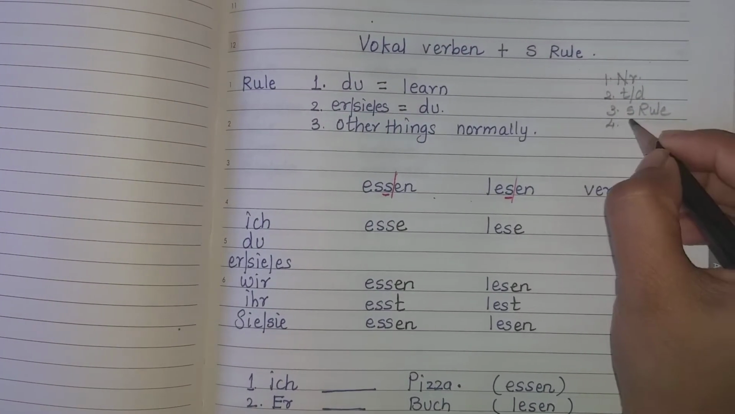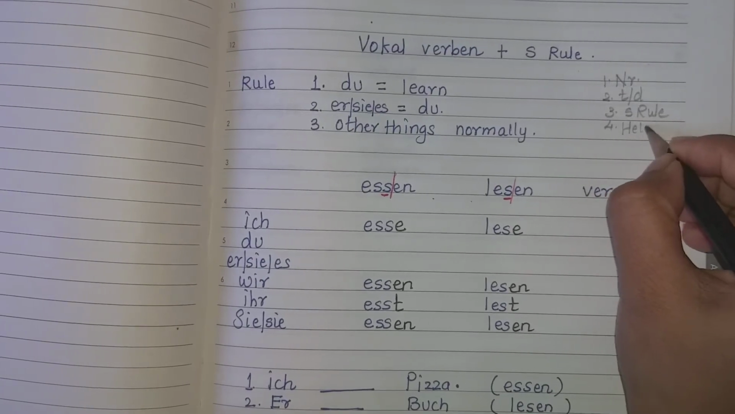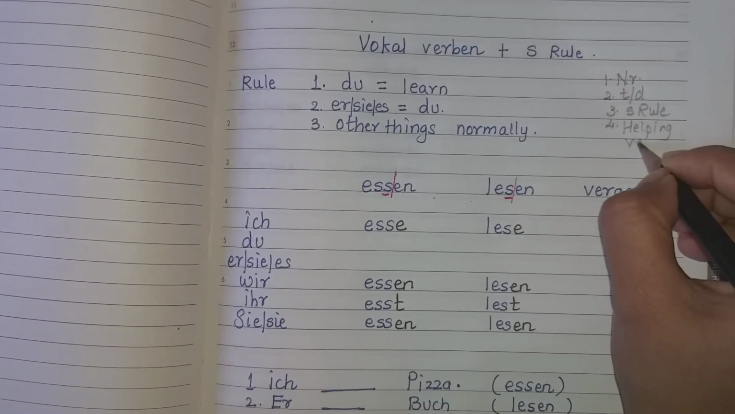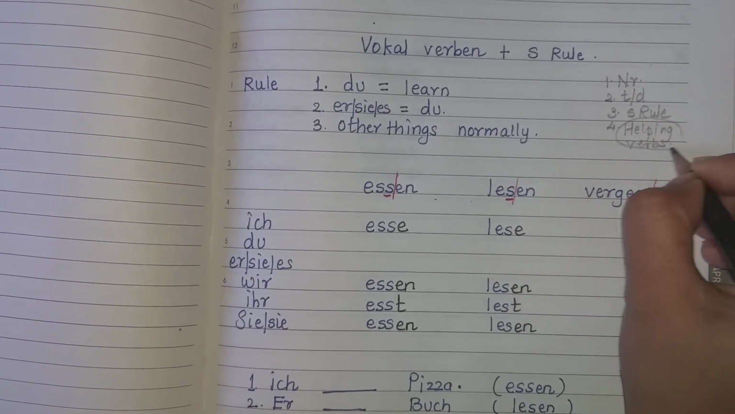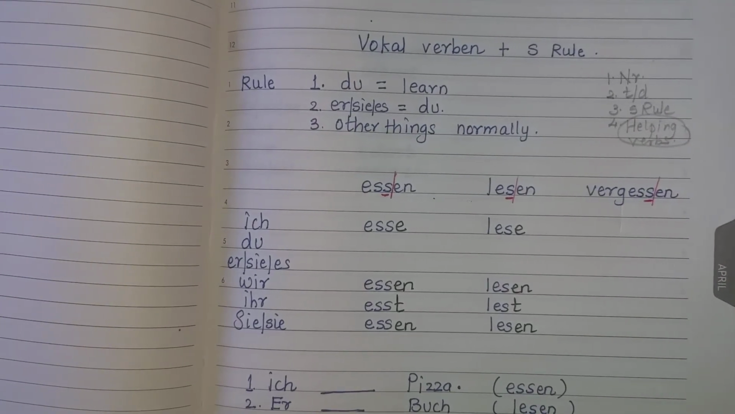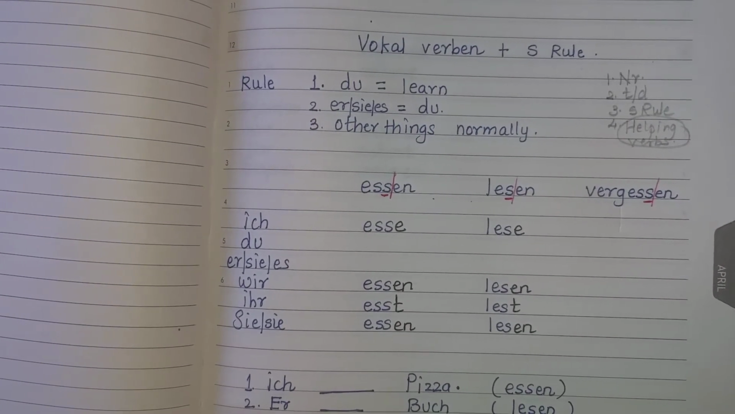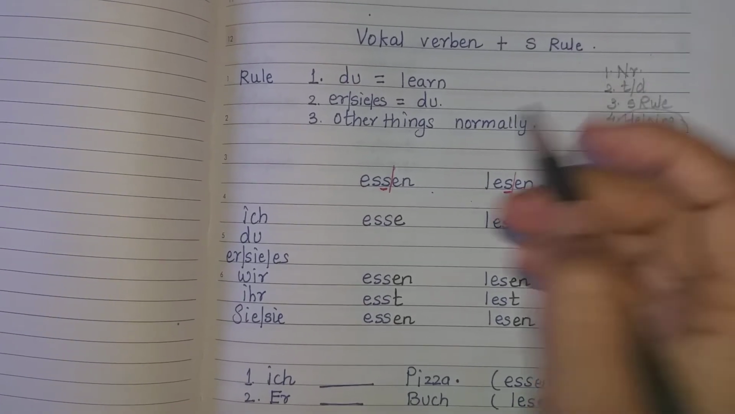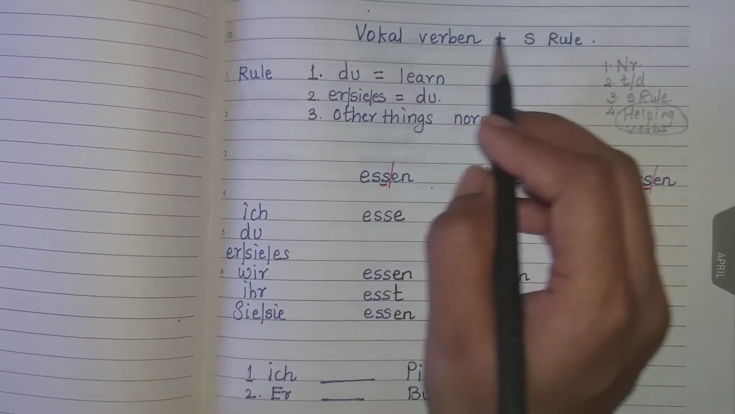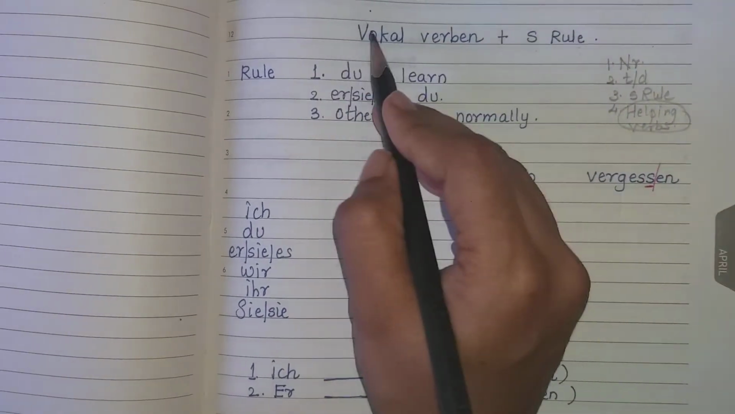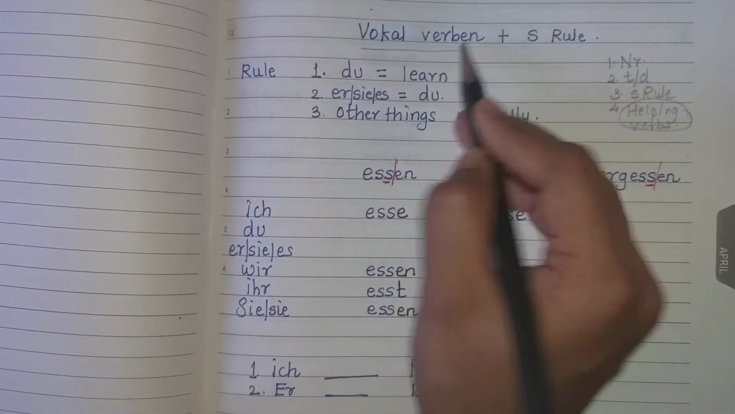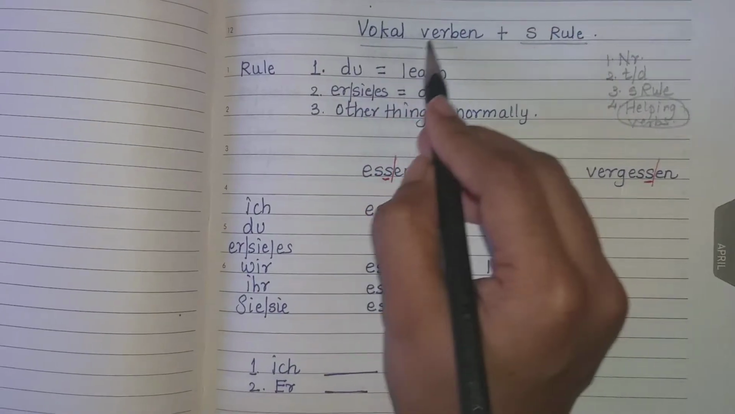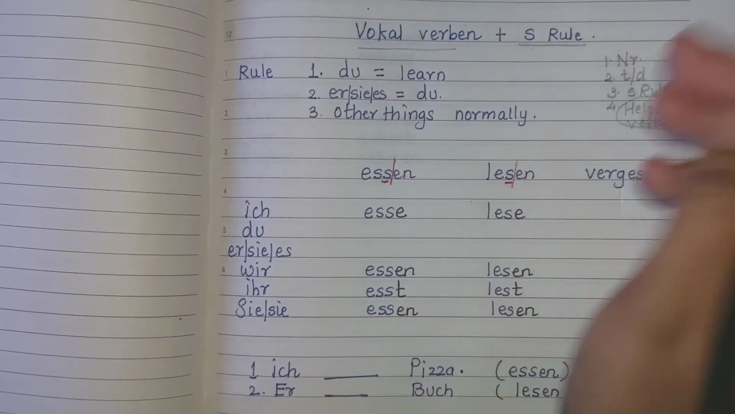The fourth thing we also studied was helping verbs, but helping verbs didn't have any rule. Helping verbs are supposed to be learnt by heart. No rule should be applied, no trick should be applied. Today I am going to teach you the next rule, that is vowel verben plus S rule. Actually, it is a combination of two rules, as you can see over here, vowel verben and S rule.